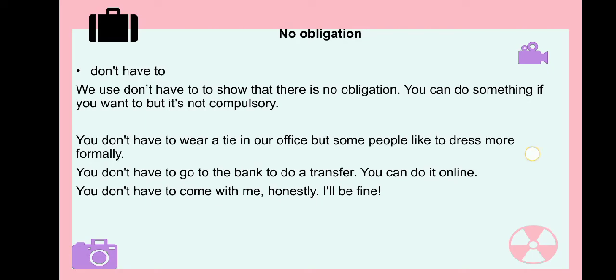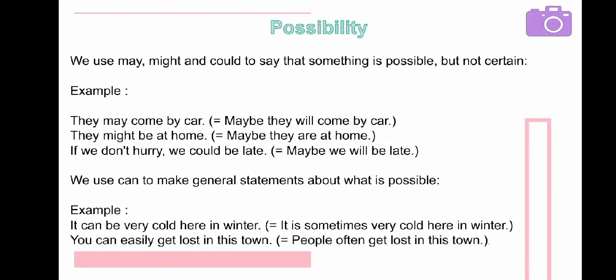Honestly, I'll be fine. Number 5. Possibility. We use might and could to say that something is possible, but not certain. Example, they might come by car, or maybe they will come by car. They might be at home. Maybe they are at home.